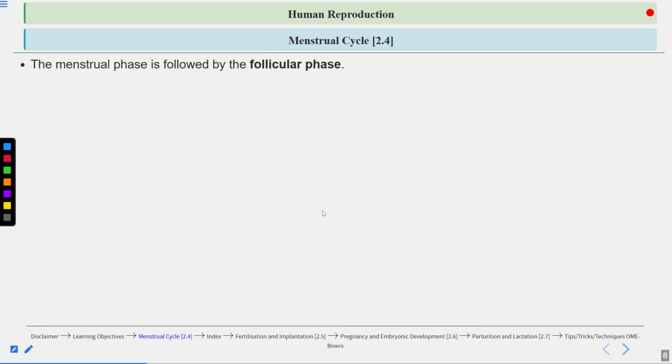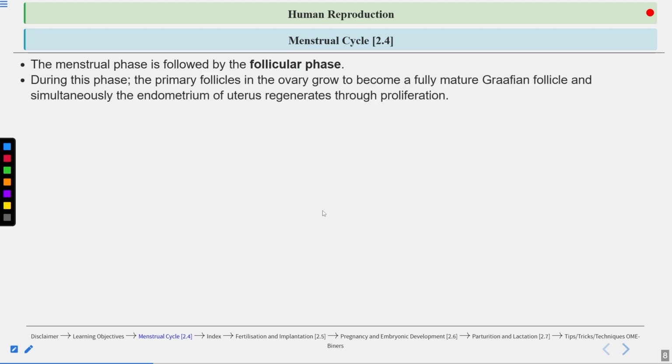Now, the second phase is the follicular phase. The menstrual phase is followed by the follicular phase. What happens in the follicular phase? In this phase, follicle development takes place. The primary follicle is formed, then secondary, then tertiary, and finally the mature follicle, also known as the Graafian follicle, is formed. So during the follicular phase, the primary follicles in the ovary grow to become fully mature Graafian follicles.